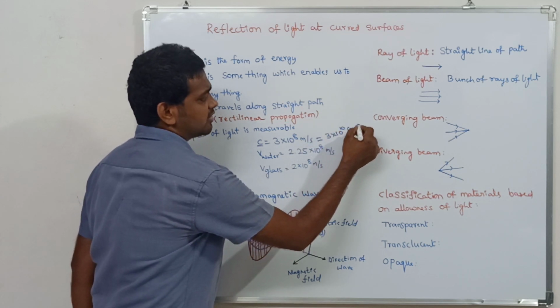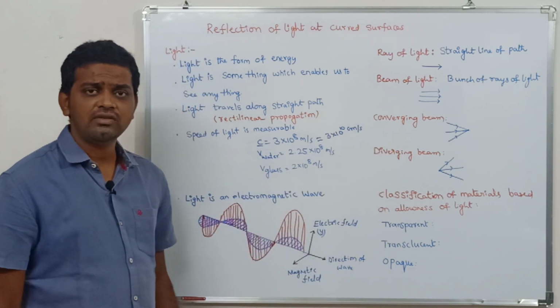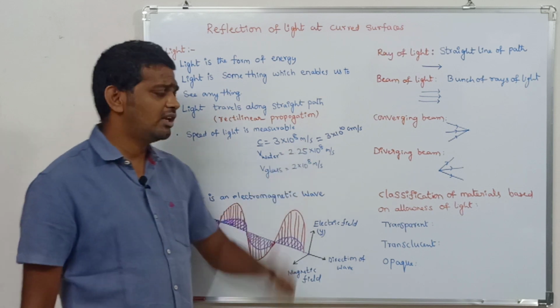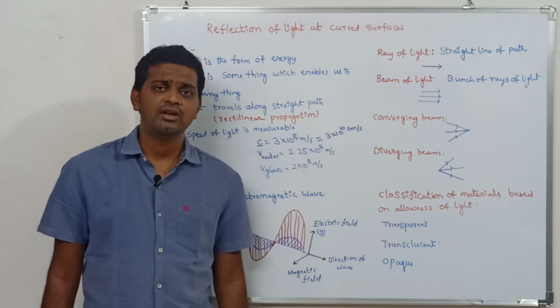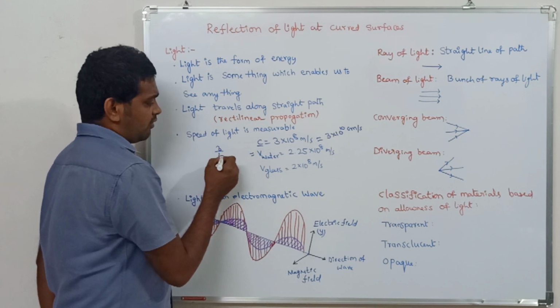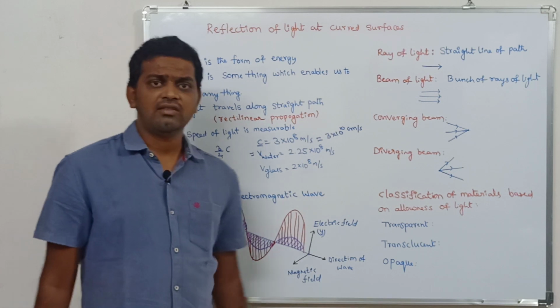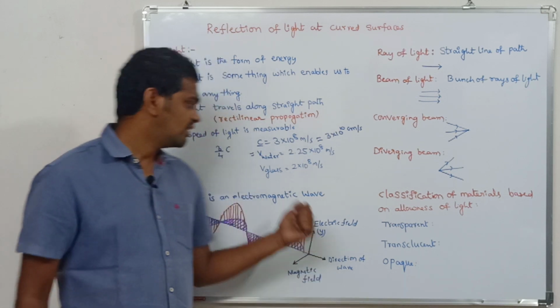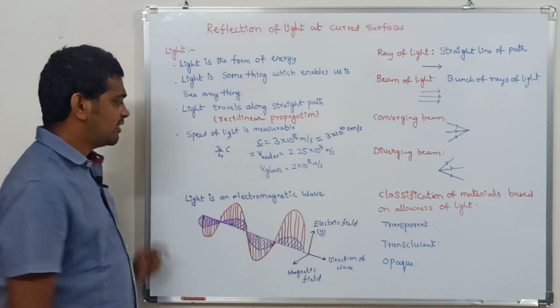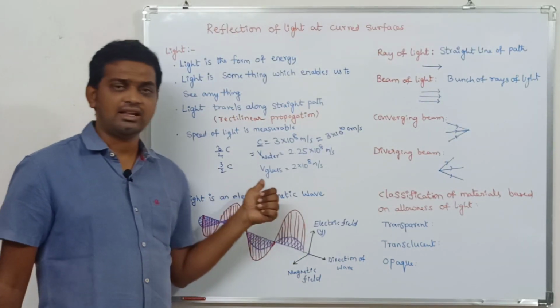Coming to water, the velocity of light in water is approximately equal to 2.25 × 10^8 meters per second, which is 3/4 of the velocity of light in vacuum. Coming to glass, the velocity of light in glass is 2 × 10^8 meters per second, which is 2/3 of the velocity of light in vacuum.